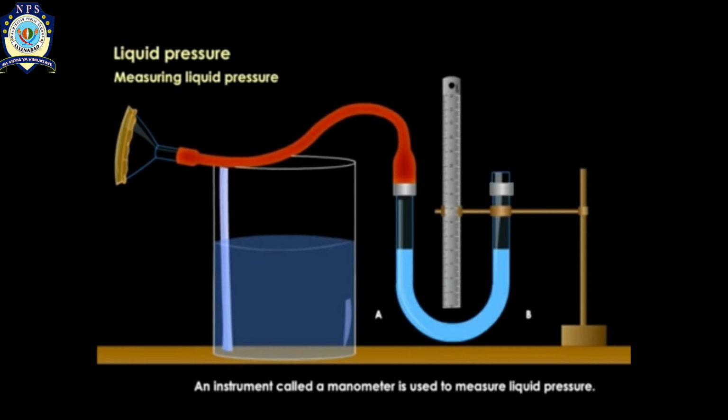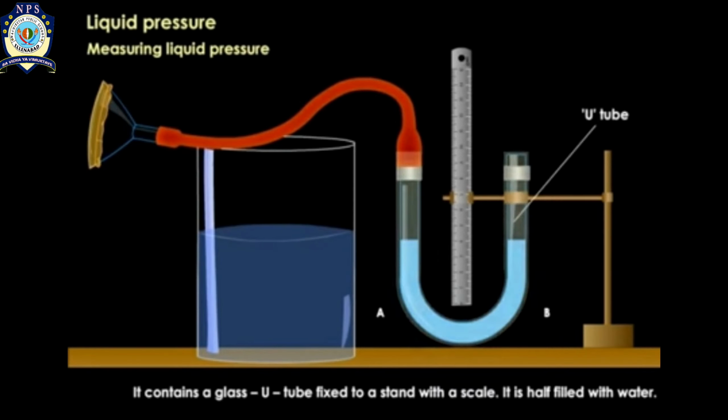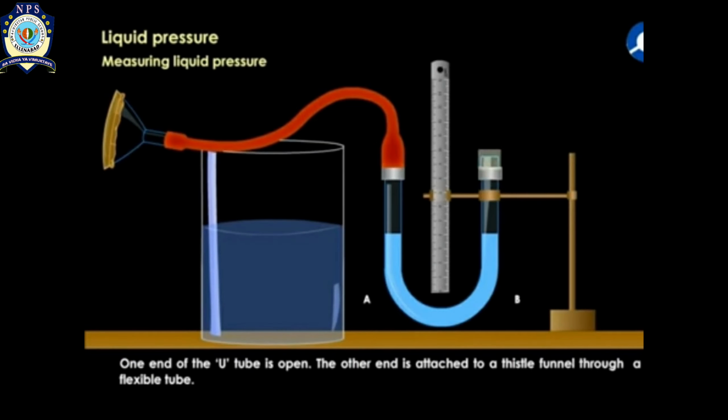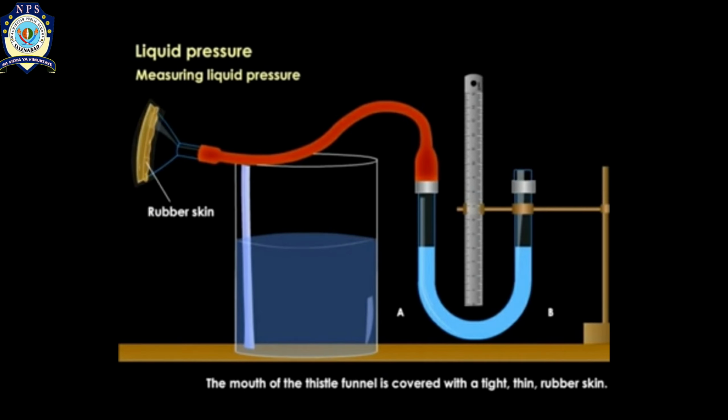A manometer is an instrument which is used to measure liquid pressure. So this is the apparatus of the manometer. It contains a glass U-tube which is fixed to a stand with a scale. It is half filled with water. One end of the U-tube is open, the other end is attached to a thistle funnel through a flexible tube. As you can see very clearly in this picture, there is a flexible tube present. The mouth of the thistle funnel is covered with a tight thin rubber skin.